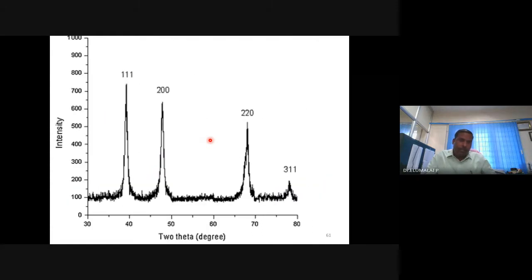Crystallite size. So the Bragg peaks are broad. That itself shows it's a nanostructured material. You will see what the crystallite size is. It is different from the particle size and grain size. I am coming to that later.